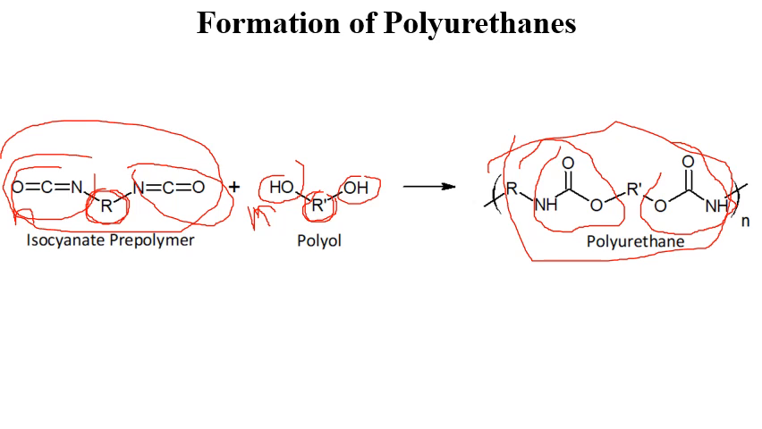Again, I am repeating why we have two urethane linkages over here: because this isocyanate, that is diisocyanate, is a bifunctional pre-polymer, and this polyol is also a bifunctional alcohol. That is why it is getting polymerized on both sides of the alkyl group, right?